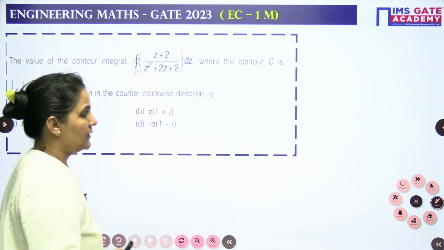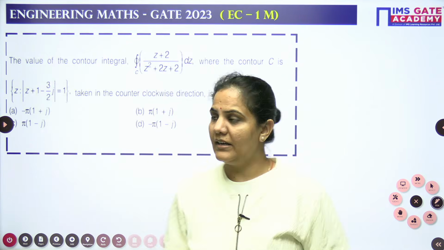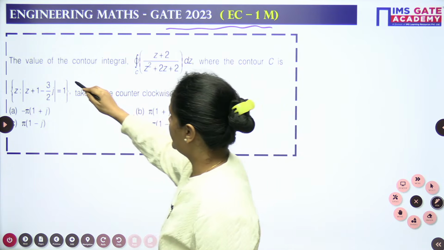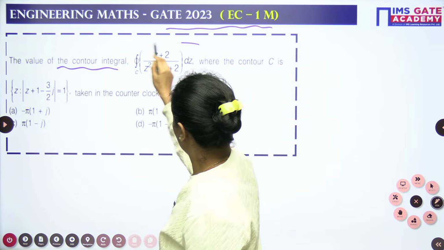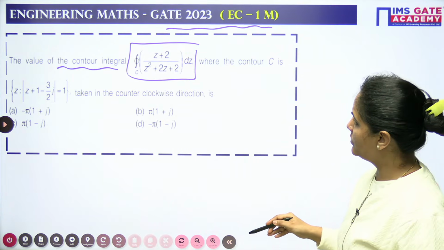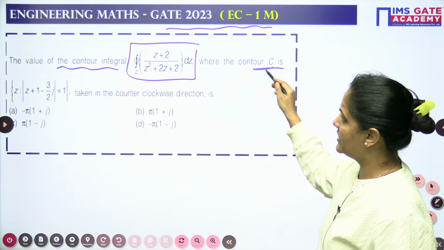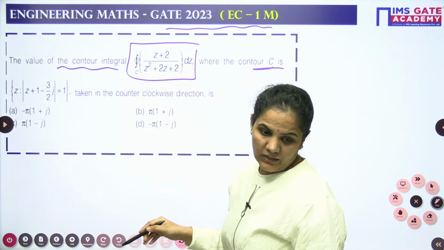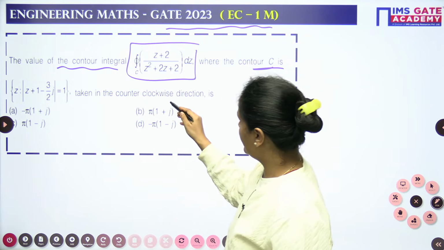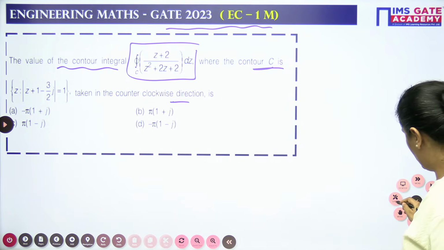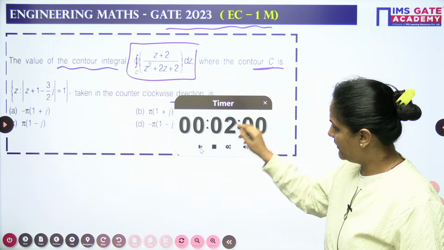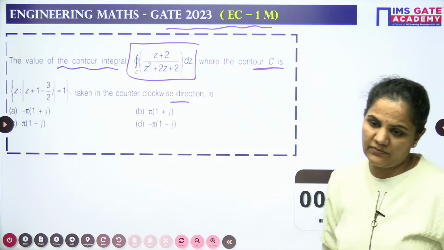So this is a question again from the complex variable. Let's approach it. This is a question from EC 2023. The value of the contour integral, closed integration over C of (z plus 2) by (z square plus 2z plus 2) dz, where the contour C is |z plus 1 minus 3 by 2 j| equal to 1, taken in the counterclockwise direction, is. So you guys try this question from complex variable. Everyone should try. The question is from complex variable again.